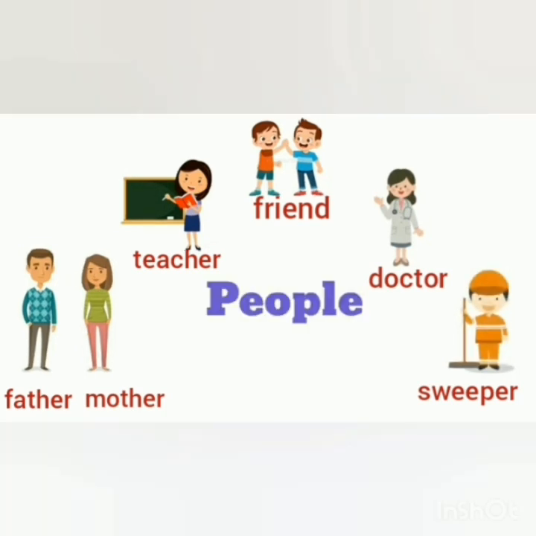So, a naming word can be a name given to a person. Means the name of any person is called a naming word.